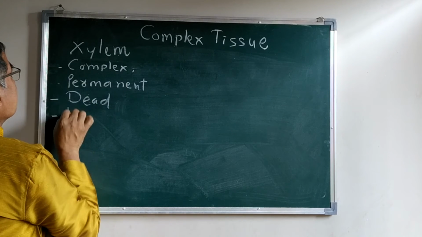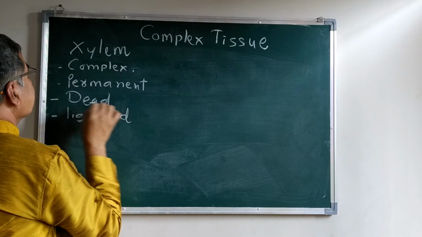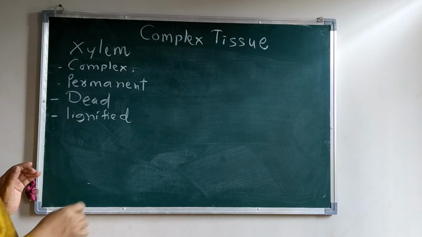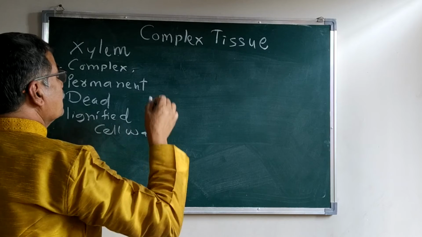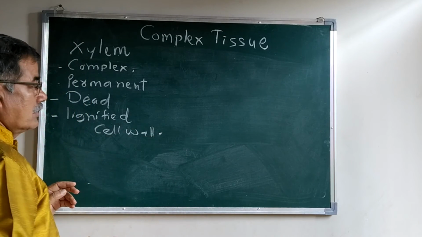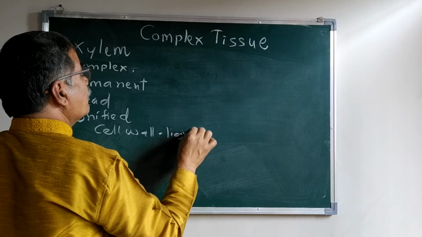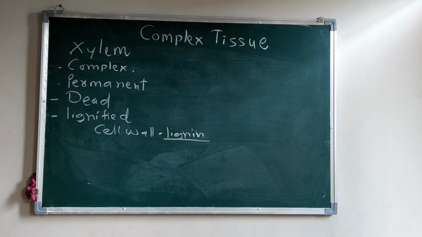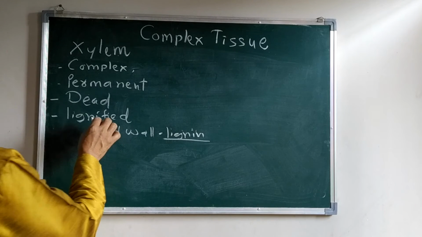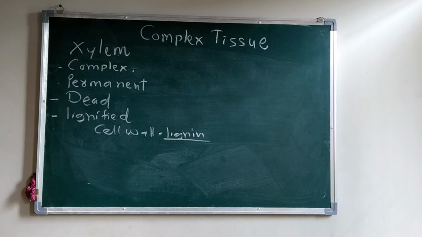The xylem is a lignified tissue because in their cell wall, cellulose along with lignin deposition is a major portion. Therefore, these cells are known as lignified tissues.